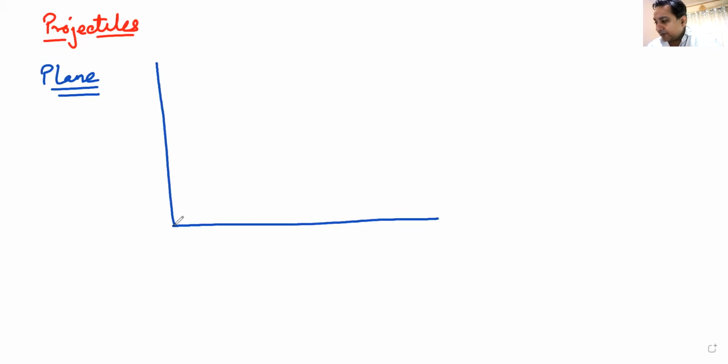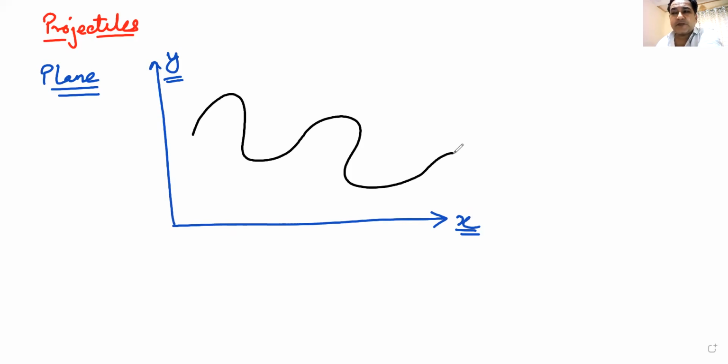Anyways, projectile motion or motion in two dimension. Now, when do we call the motion as two dimensional? We call the motion as two dimensional when the motion takes place in a plane. Motion taking place in a plane means if I have this as my plane of x and y axis, the object is free to move in this plane, in any particular fashion.